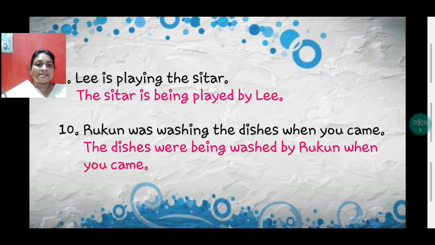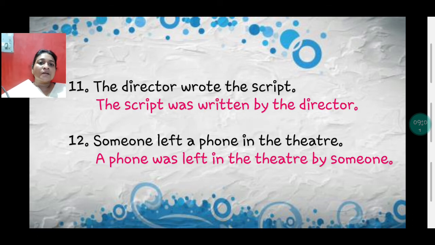Lee is playing the sitar. The sitar is being played by Lee. Rukun was washing the dishes when you came. The dishes were being washed. Was washing has transformed to were being washed by Rukun when you came. The director wrote the script. The script was written by the director.